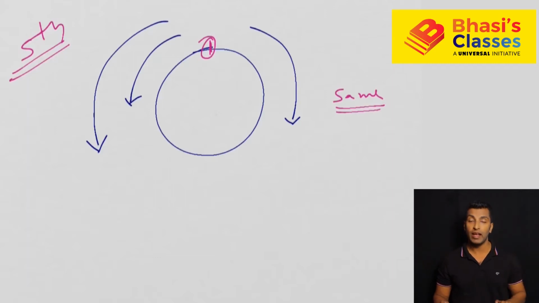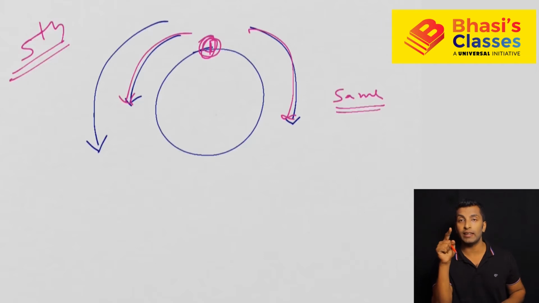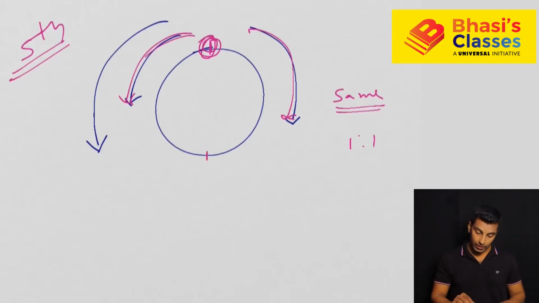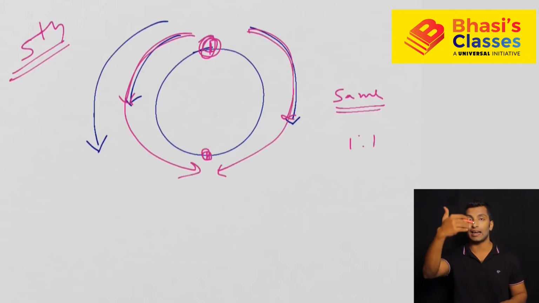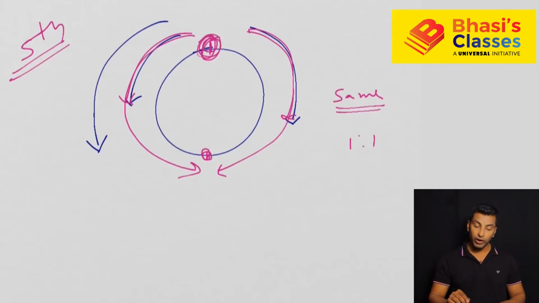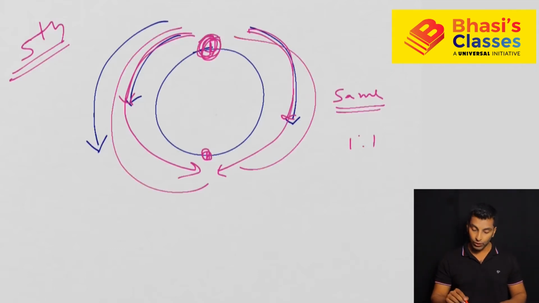And if you look at the opposite direction, both start at this point, so one person moves like this and one person comes like this. If the speed is the same for both persons, that means the ratio is 1:1, what will happen? They keep on meeting at this point. When they meet, they both will have covered equal distance, that means they meet exactly at the other end. Then the next meeting will be at this point, and the third meeting will be at this point. So these two points, they will meet always.